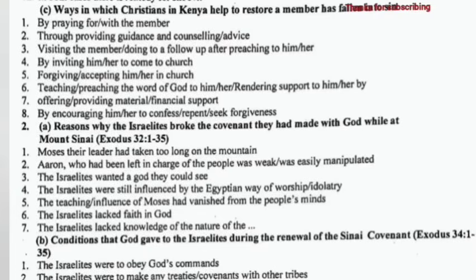forgiving her or him, teaching him the Word of God, rendering support to him, providing material support, and encouraging him or her to confess their sins. Question 2a.